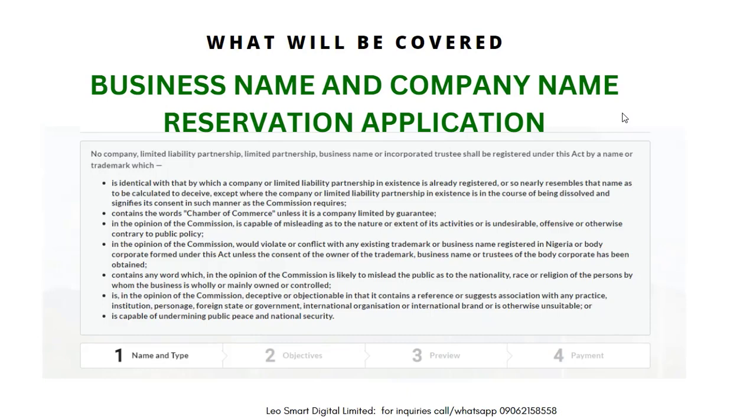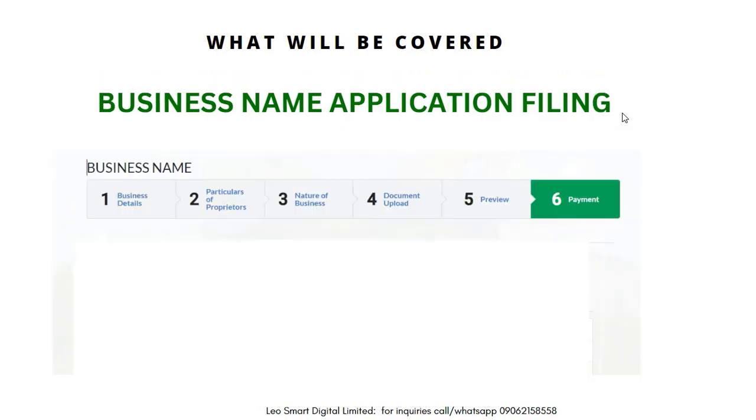Now, what will be covered? Look at what will be covered, like business name and company name reservation application. As we say, these are the registration aspects, the pre-incorporation, what you are going to do to get it incorporated. For business name and company, you have to apply for name reservation. So these are the steps. These are the 4 steps of a name reservation for business name and company. We have the name and type, the objectives, the preview, the payment. So it's going to take you through this.